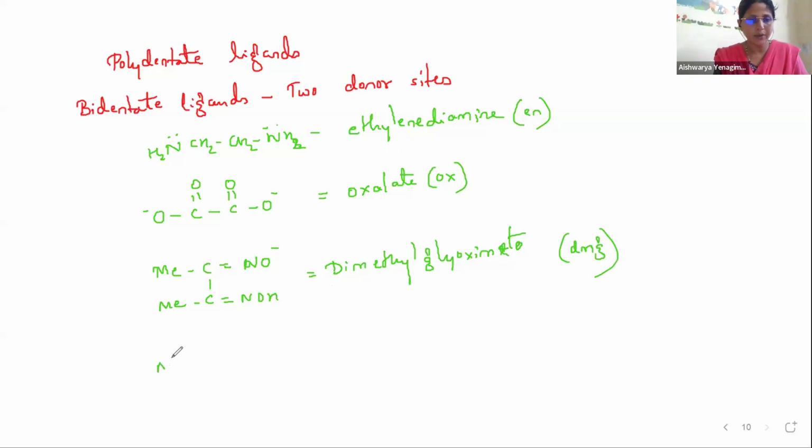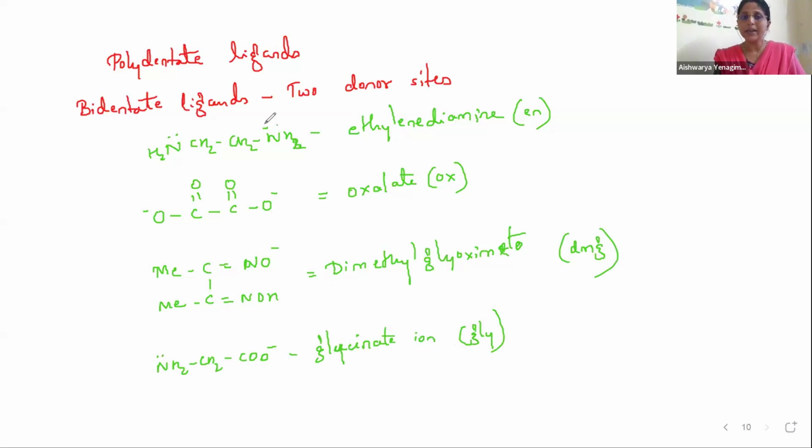Then we have one more example, NH2CH2COO minus. See, nitrogen is also a donor site. This is also a donor site. This is glycinate ion, which is written as GLY. This is also an example for bidentate ligands.